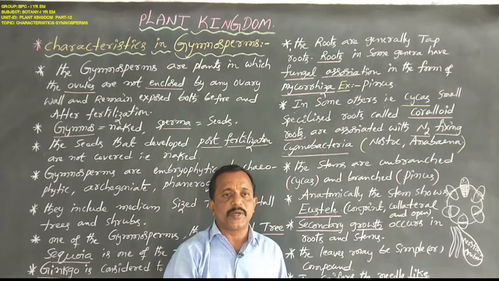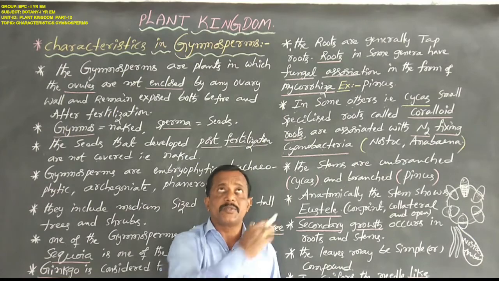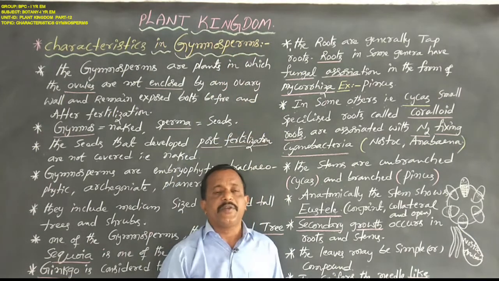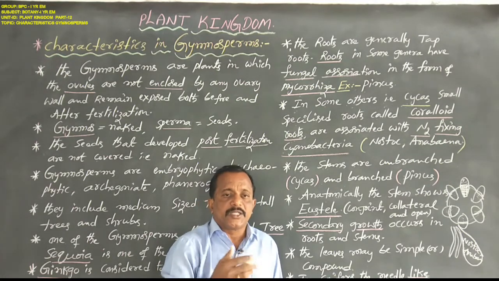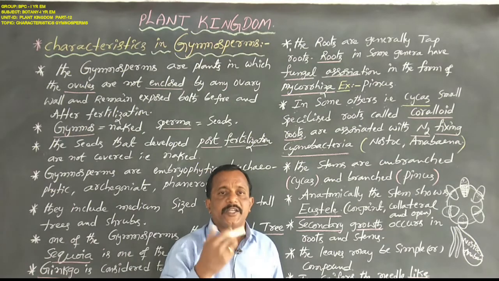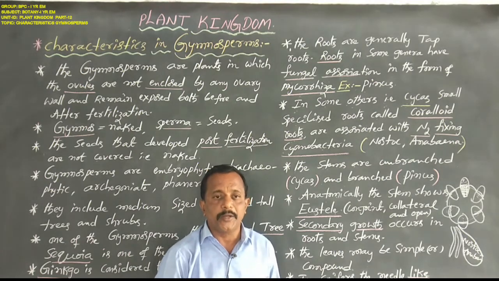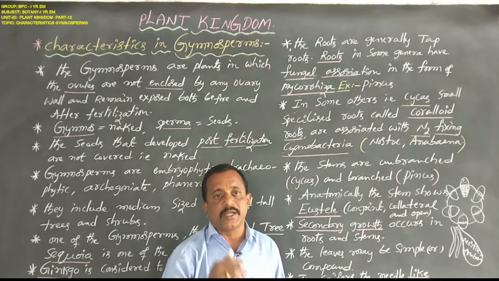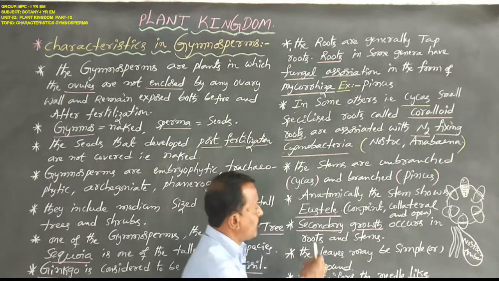But in gymnosperms and angiosperms, the plant or stem size is very big and tall. Why? Because the stem contains secondary xylem and secondary phloem, so the width of the stem increases. That is called secondary growth.